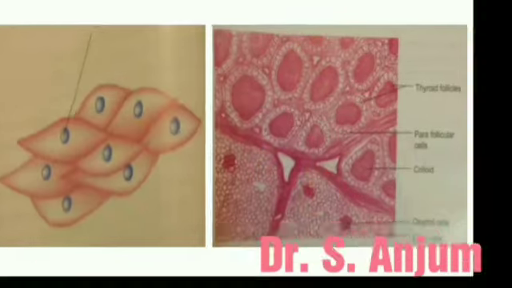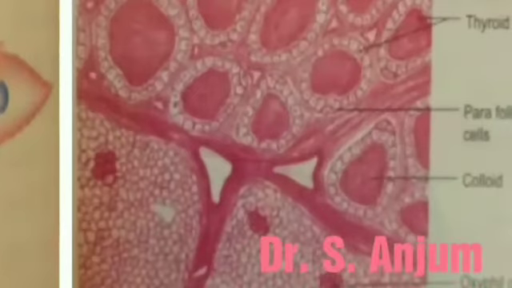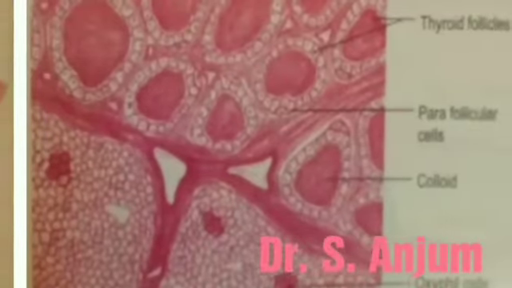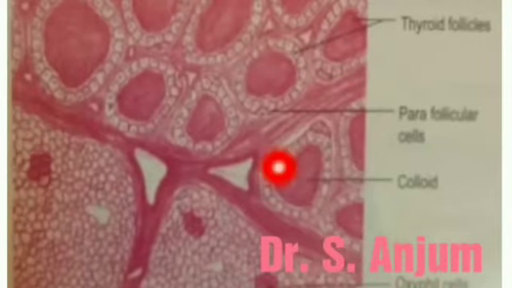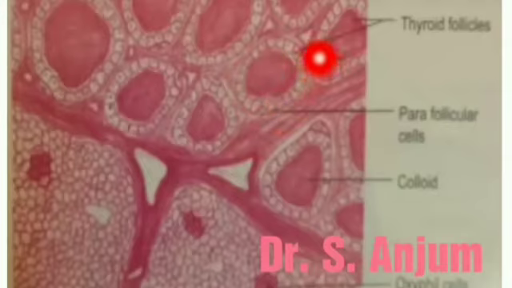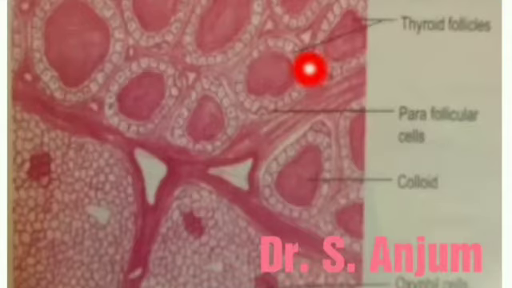It is a thyroid tissue, a section of thyroid tissue. These are thyroid follicles. These are parafollicular cells. These are colloids, chief cells, oxyphil cells. And you can see here that thyroid tissue is made up of plenty of cells.